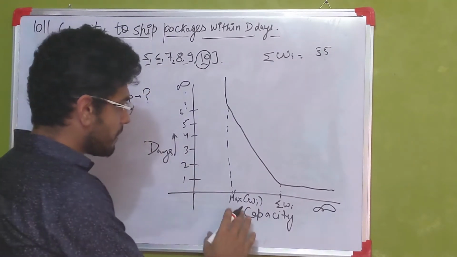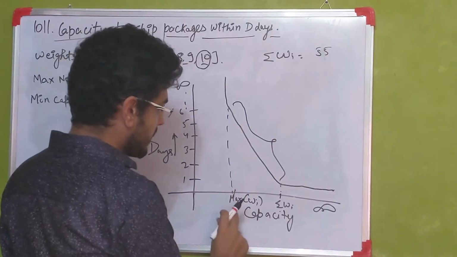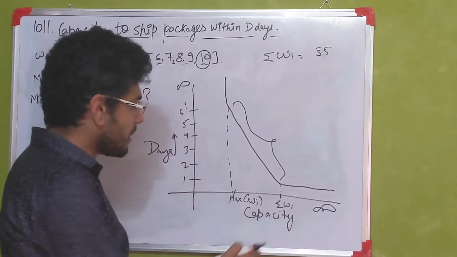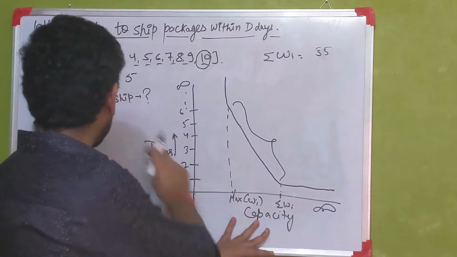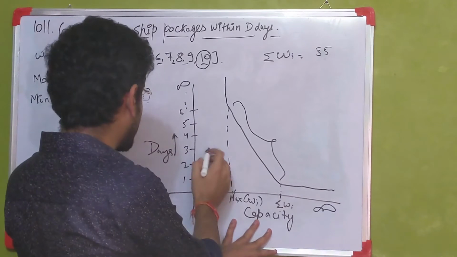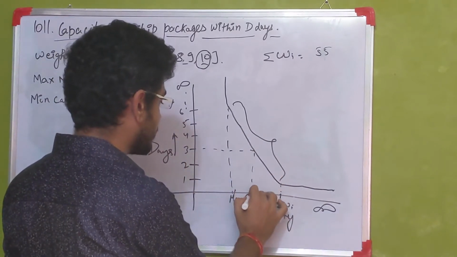So our problem lies exactly in this region, which is between max of Wi and sigma of Wi. Our answer lies somewhere in between; let's say if the max number of days were 3, our answer would have been this particular weight.